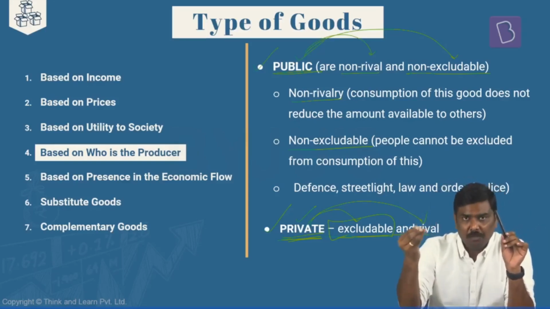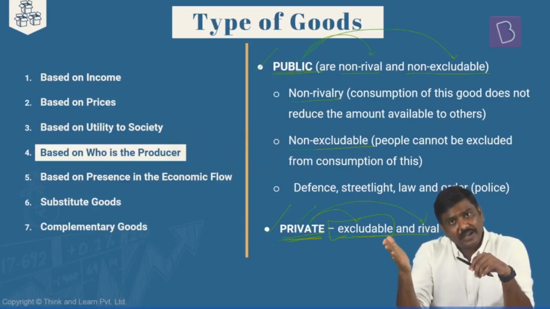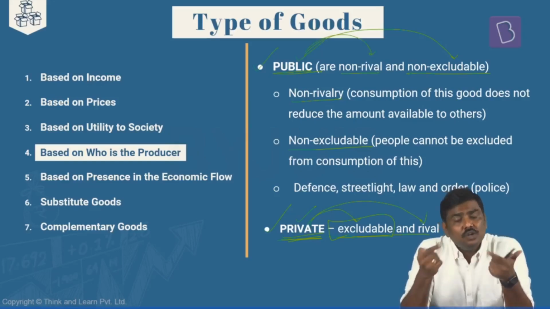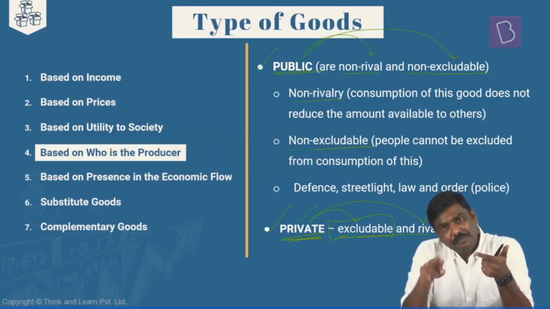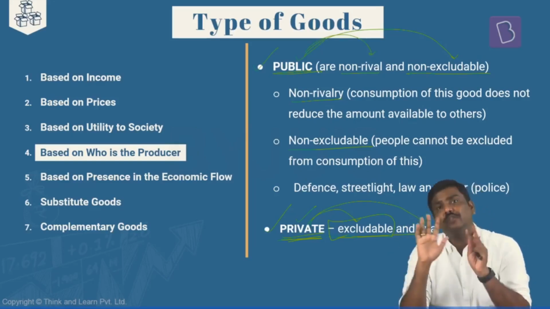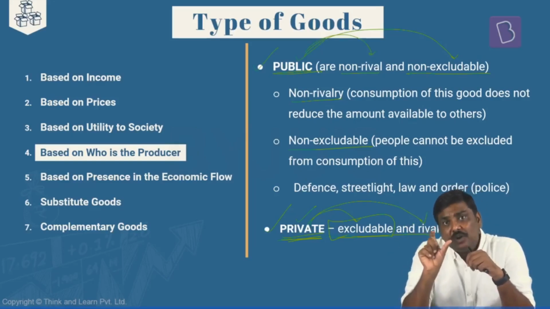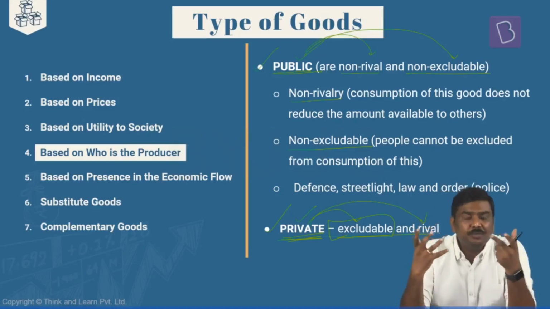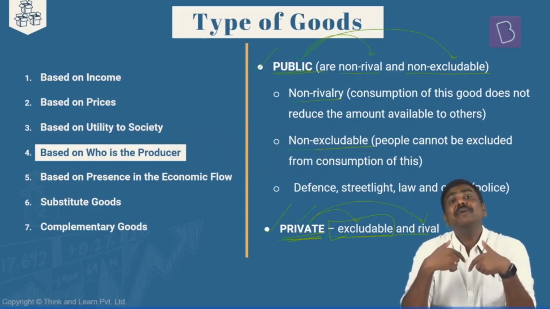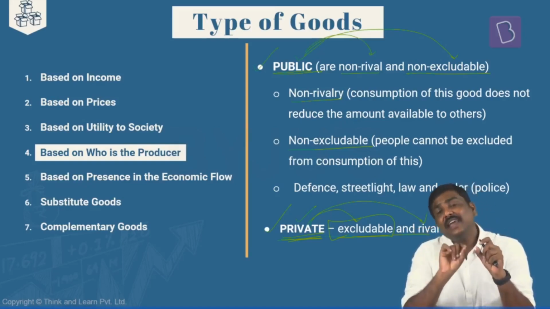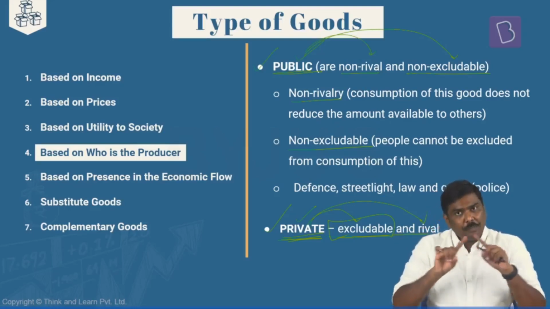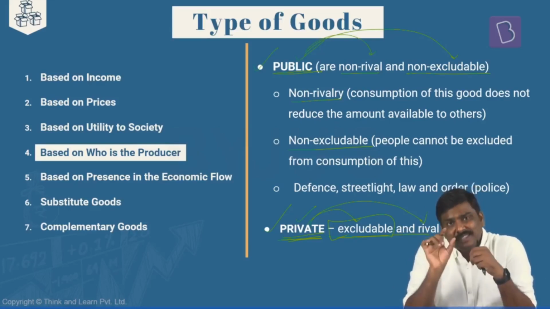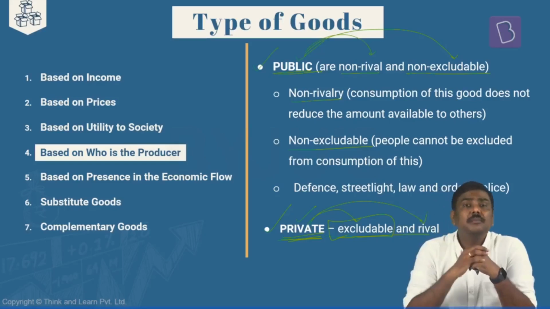You will pay for a mobile phone. So that product is available to you. Whether you get access to a particular product or not depends on whether you're paying for it or not. That particular feature is called excludable. You can consume the product or service only when you're paying for it. And if you're not paying for it, even then you're allowed to get access to it, such a feature is called a non-excludable product.